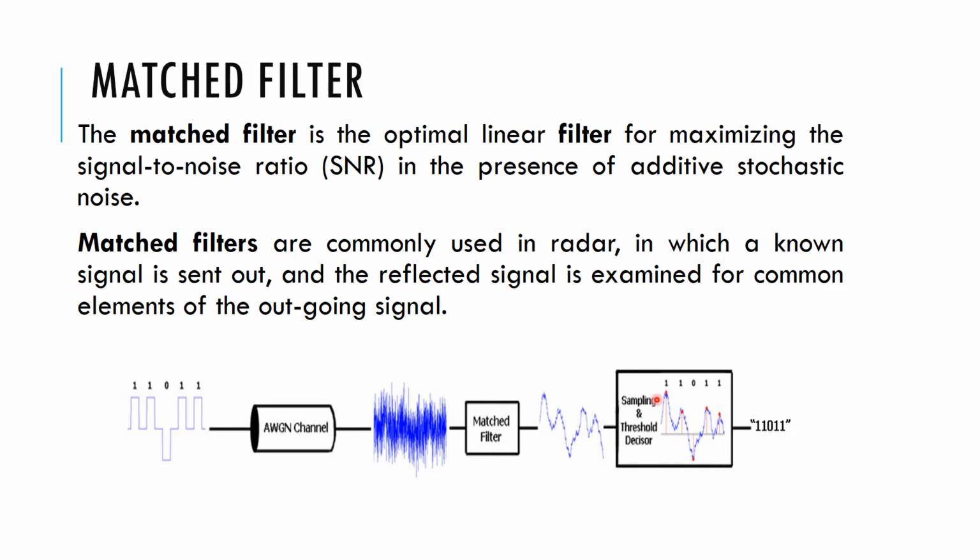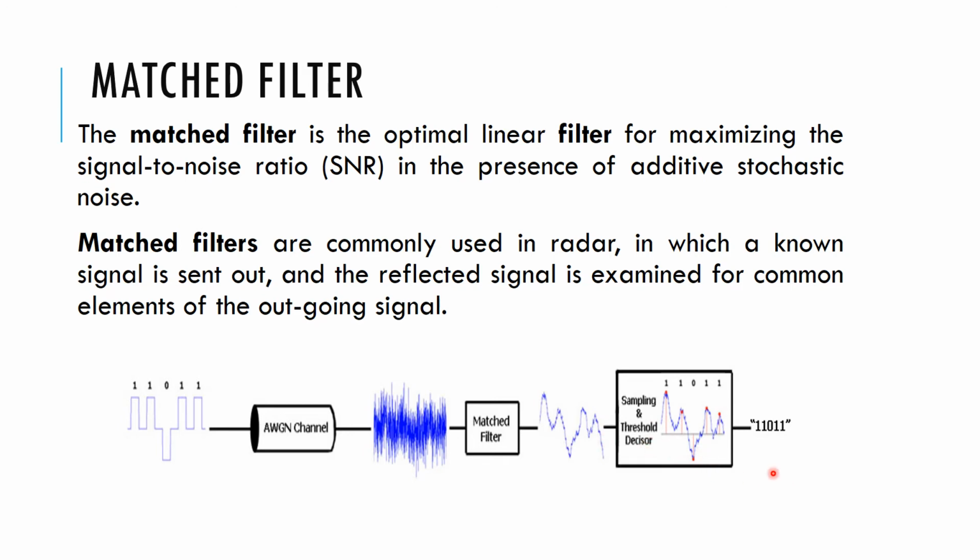So it is going to be 1 1 0 1, because you have set a threshold. This is the threshold line. These are the positive peaks, all considered as 1, and there is one negative peak lying below the threshold of the decision making device, which is considered as 0.